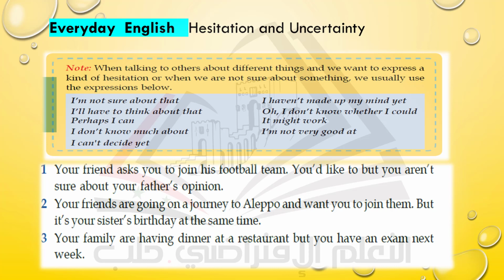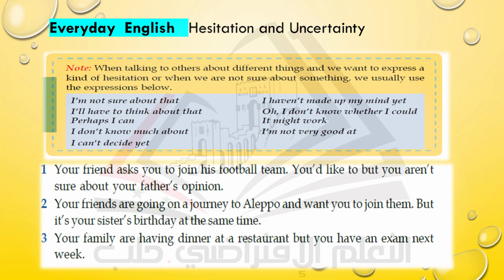In such a case, how can you express hesitation? Well, it's a free option here for the students to use any of the previous suggestions. You might say, for example, well, I'm not sure about that. Let me think about that.